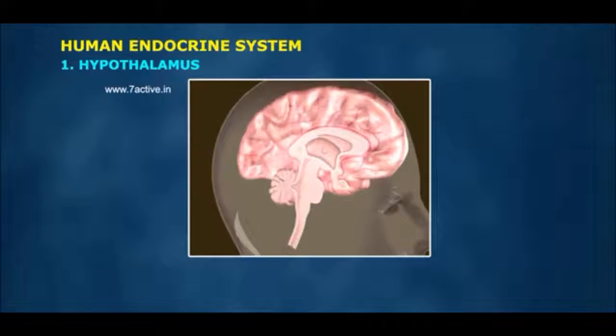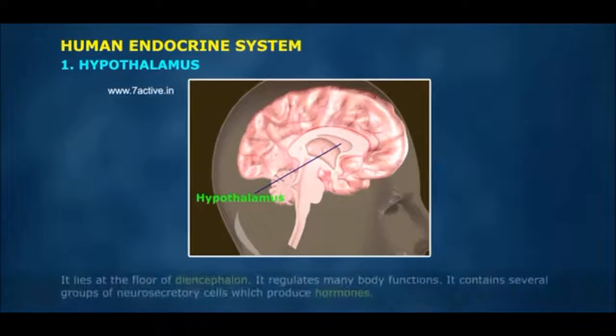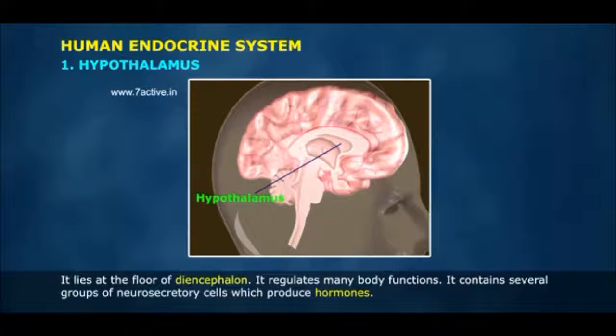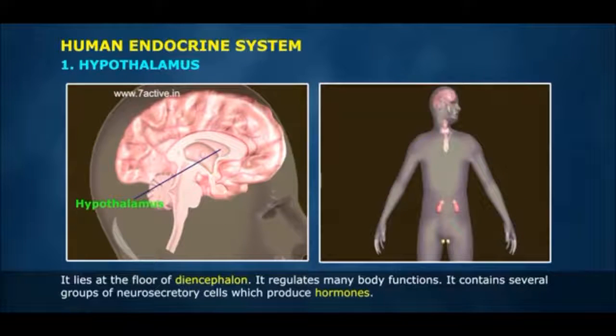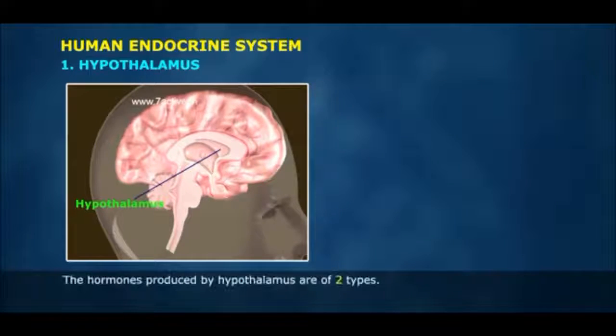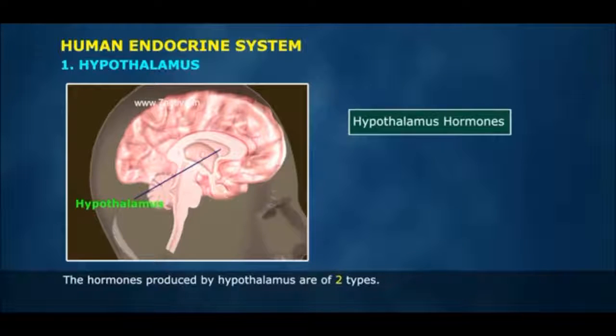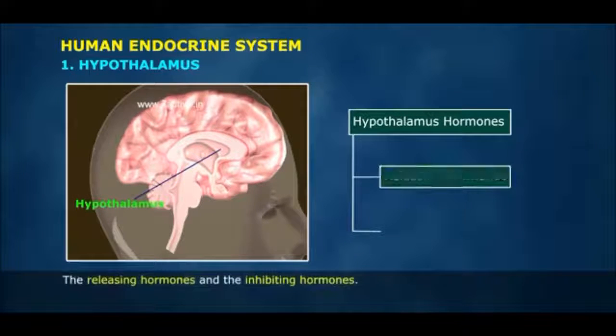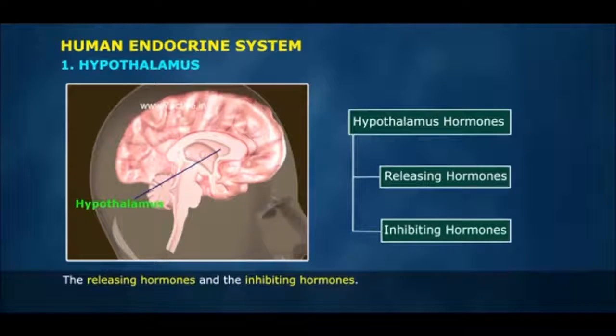1. Hypothalamus. It lies at the door of the encephalon. It regulates many body functions. It contains several groups of neurosecretory cells which produce hormones. These hormones regulate the synthesis and secretion of pituitary hormones. The hormones produced by hypothalamus are of two types: the releasing hormones and the inhibiting hormones.